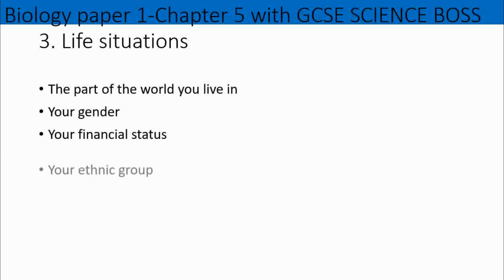All right, all of that can affect you as well. Okay, your ethnic group, as I just mentioned before, black men are more predisposed for having prostate cancer when compared to our white counterparts. Okay, and there are lots of diseases out there which are more prominent in different ethnic groups.